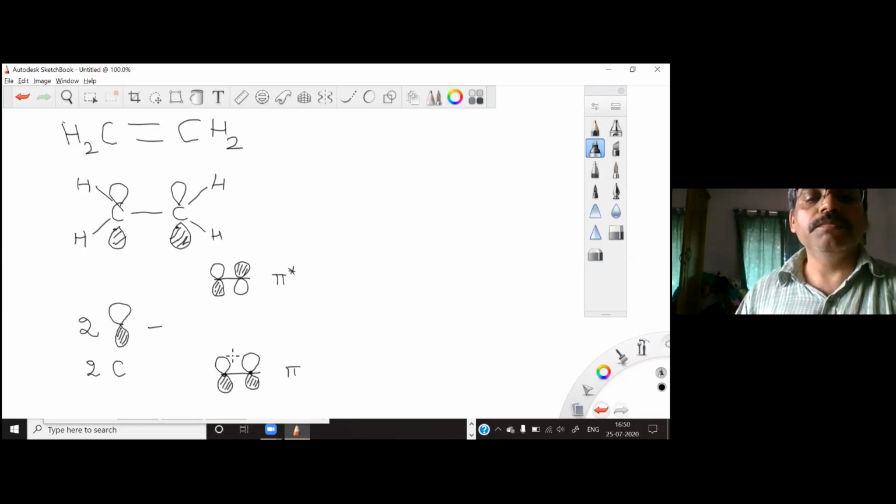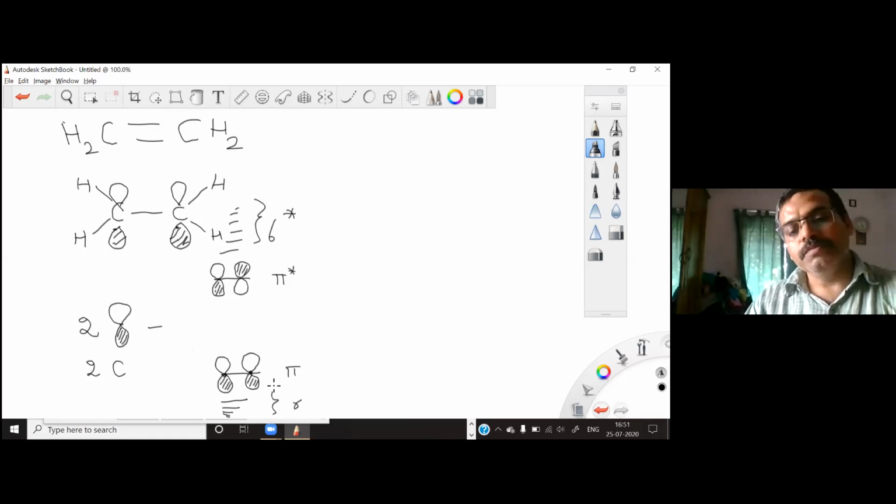Now if you see the position of these 2 orbitals in the molecule, you will have sigma orbitals, 1, 2, 3, 4, 5. So you will have 5 sigma orbitals and 5 sigma star orbitals. Sigma orbitals are more stable than pi orbitals, so all 5 sigma orbitals will be below this pi orbital, and sigma star orbitals are much less stable than your pi star. So the sigma star orbitals will be on the top of the molecule, and the sigma orbitals at the bottom.